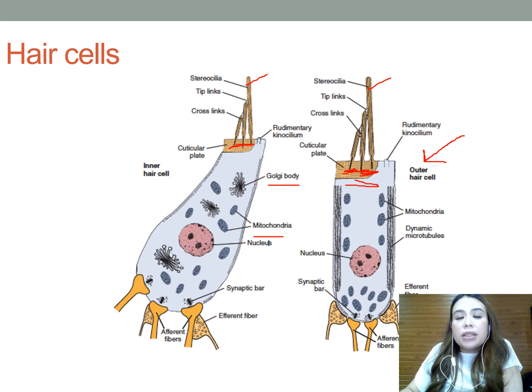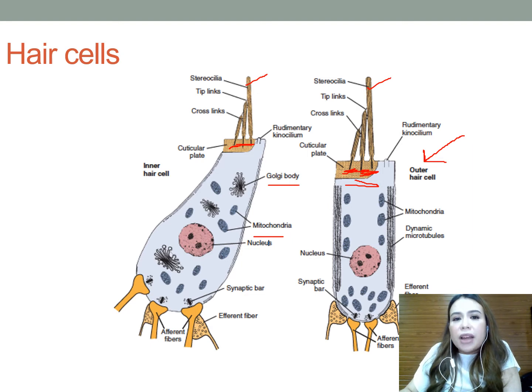The nerve fibers are classified as type 1 and type 2, and the type 1 fibers are bipolar, of large diameter, and myelinated, and they comprise nearly 95% of the fibers. Each type 1 fiber has a direct and independent synapse on the body of a single inner hair cell, and each inner hair cell is innervated by approximately 20 such fibers.